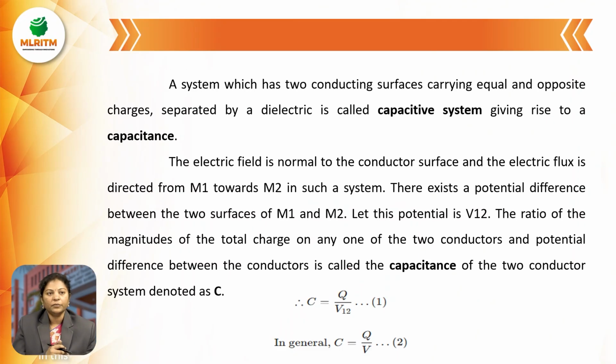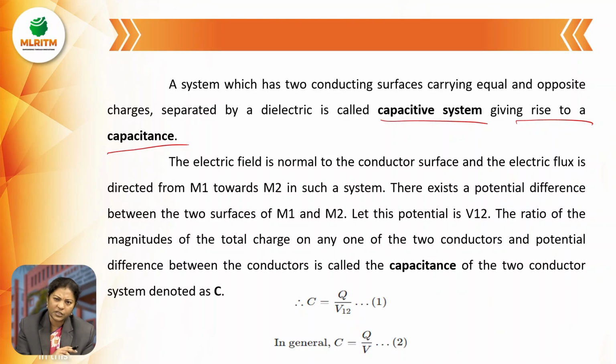So the system has two conducting surfaces carrying equal and opposite charges, separated by a dielectric. It is called a capacitive system, and this gives rise to capacitance. The electric field is normal to the conductor surface and electric flux is directed from M1 to M2 in such a system.